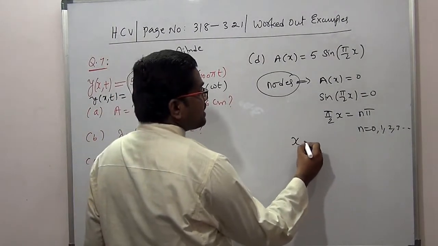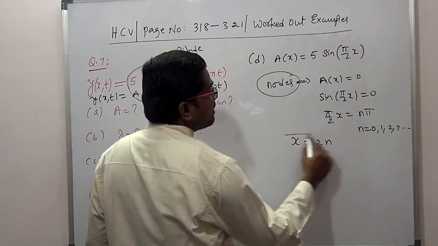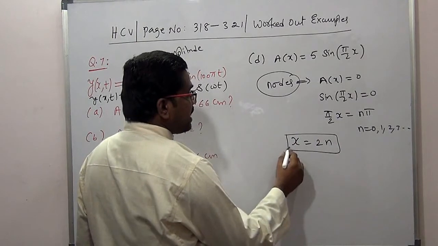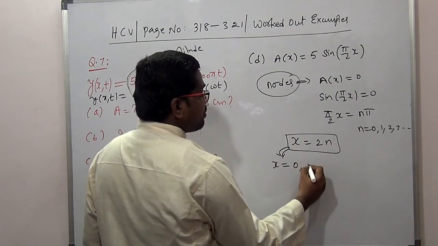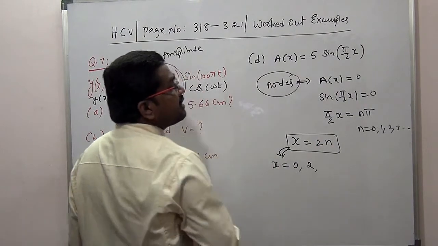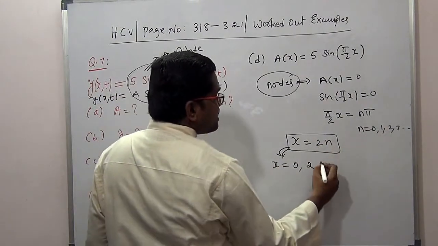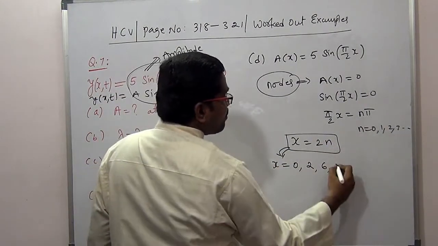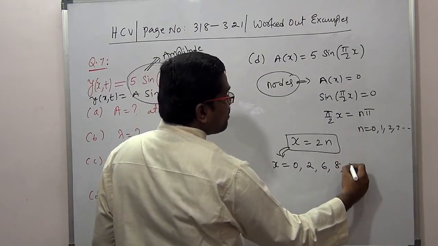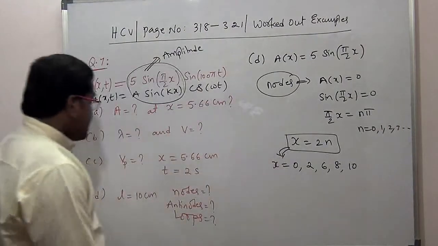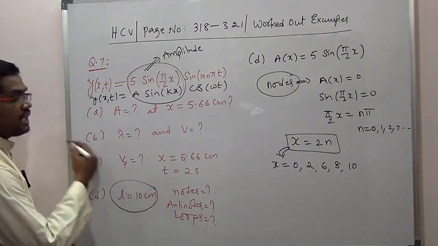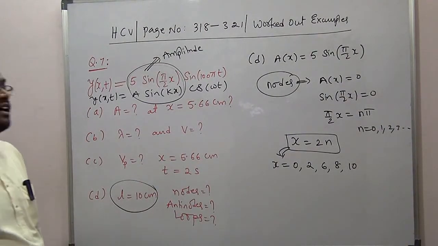Then x will be equal to what? I'll get 2n. So what are the locations where I'll get the nodes? X is equal to, first put n as 0, then put 1, 2 centimeters, then put 3, 6 centimeters, then put 4, 8 centimeters, then put 5, 10 centimeters. Further is not allowed, because what length of the string have they given? Only 10 centimeters. Okay, fine.